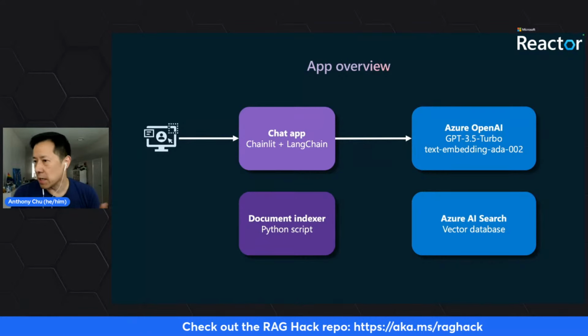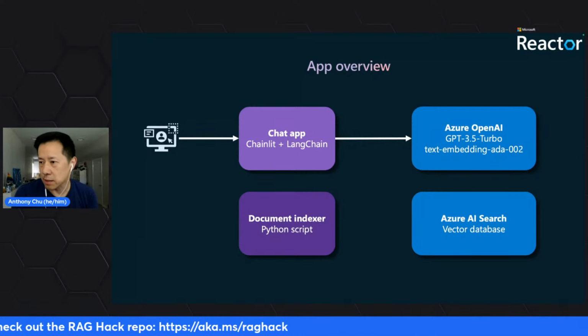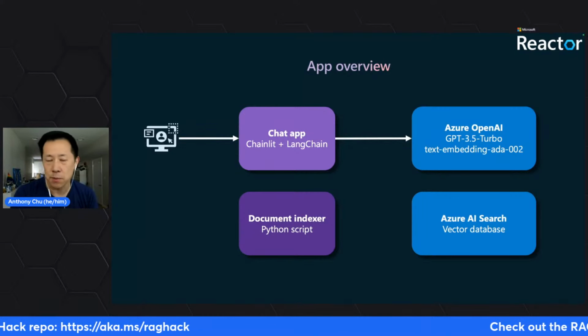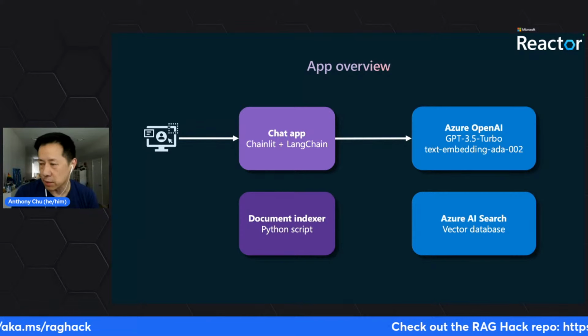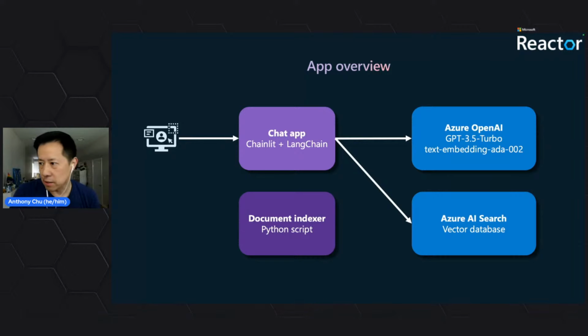It's going to use that to figure out what to do. In most cases, it's going to realize that it needs to go and look up some information in my vector database. Then Langchain is going to go ahead and do that using a tool. Based on the results that came back from the vector database, it's going to give us an answer in natural language.